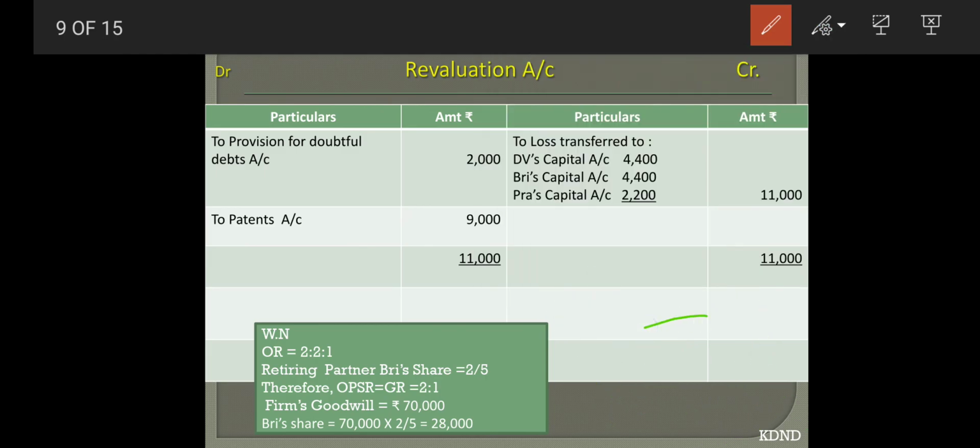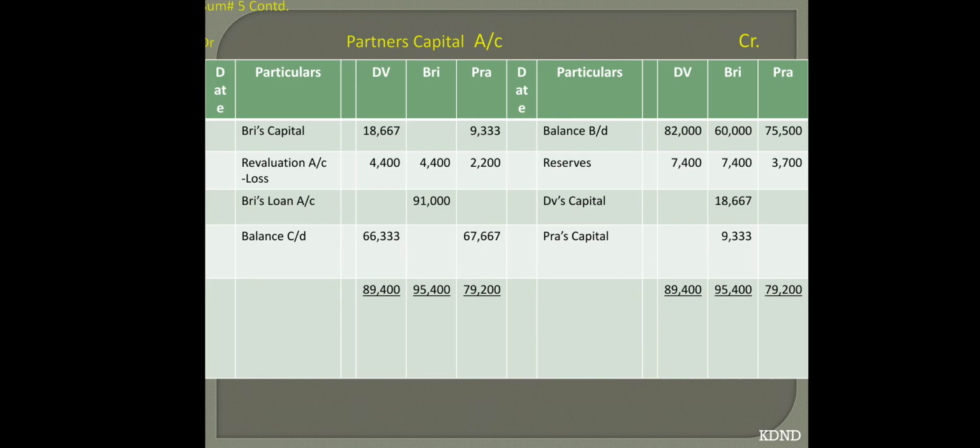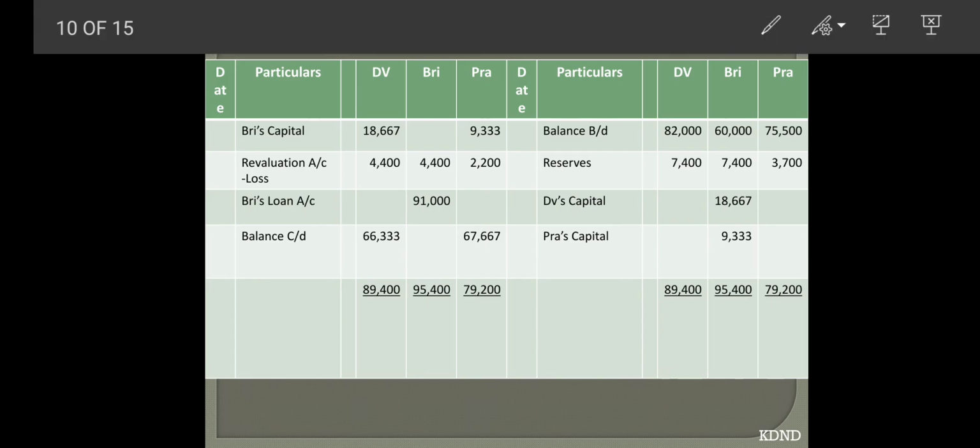So here your entry will be posted in this particular manner: Digvijay's capital, Parakram's capital to Brijesh's capital. So your entry will be located this way.